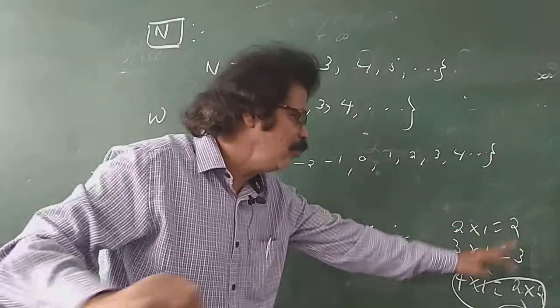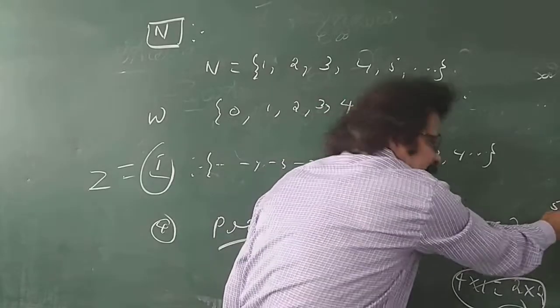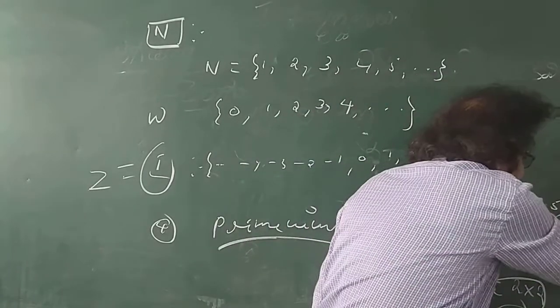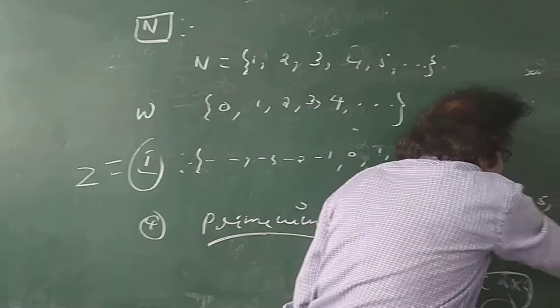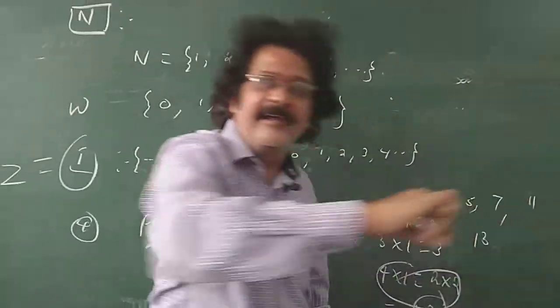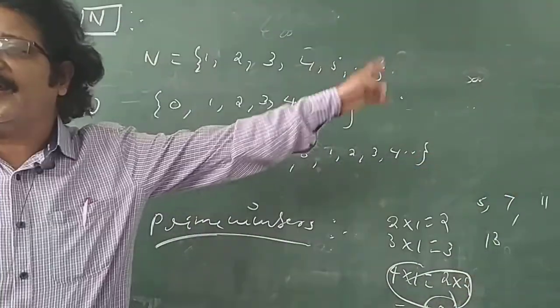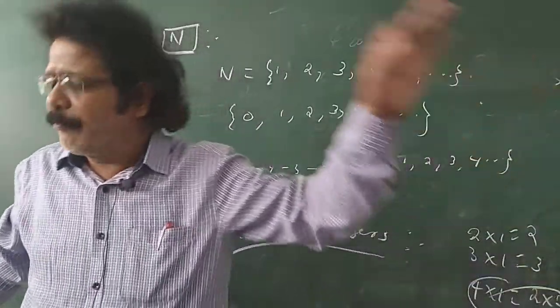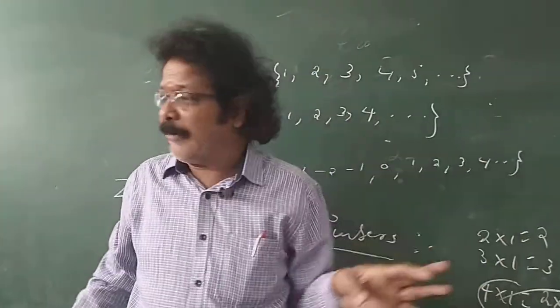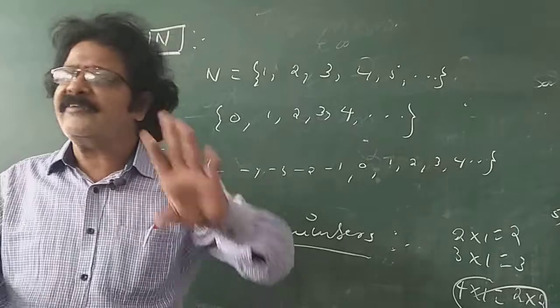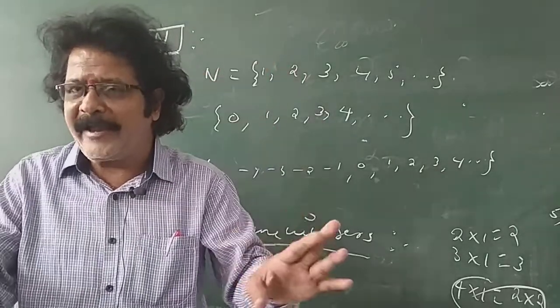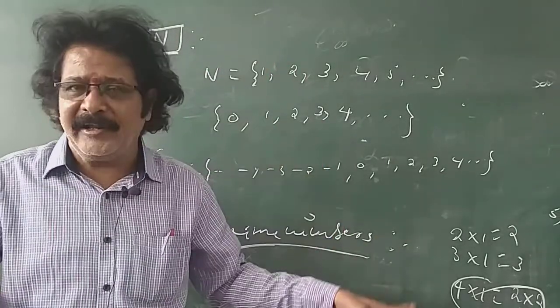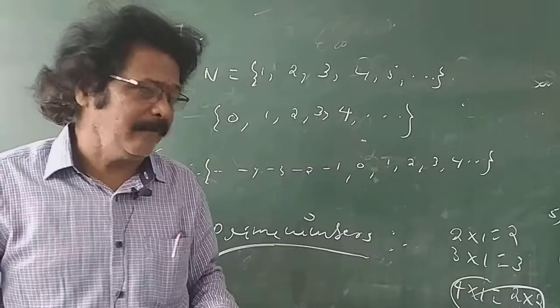Only prime numbers will have only 2 factors, the number itself and one. Prime numbers are 2, 3, 5. 5 has 1 and 5 only. 7 has 1 and 7 only. 11 has 1 and 11 only. 13 has 1 and 13 only. 17, 19, 23 are also prime numbers. We conclude that prime numbers are natural numbers which are divisible only by themselves and one.